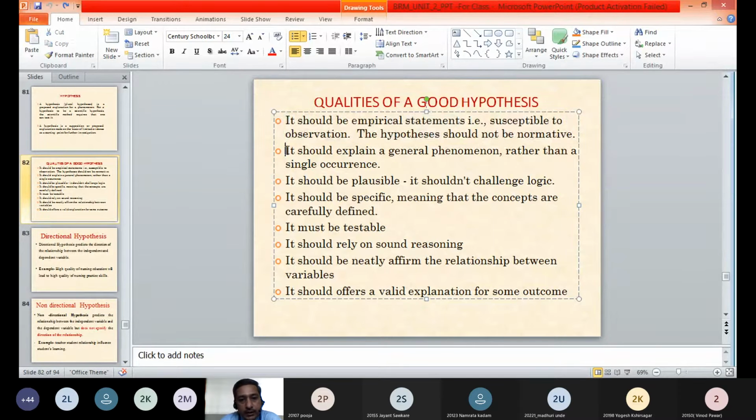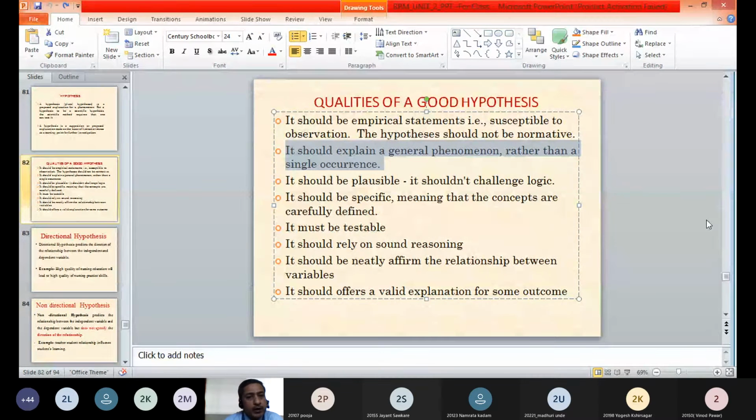Second quality of a good hypothesis is that it should explain a general phenomenon rather than a single occurrence. If something happens only sometimes, it cannot be called a hypothesis. For a good hypothesis, it should be a general phenomenon. It should occur at many places, or it should be a general phenomenon which can be applied to a larger population. A single occurrence cannot be called a hypothesis. We cannot take it as a hypothesis if anything happens for a single time.